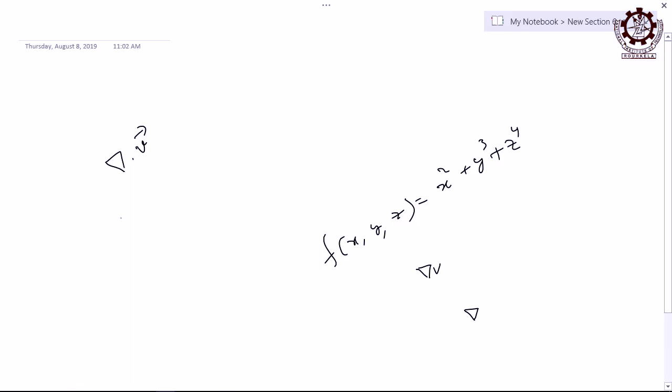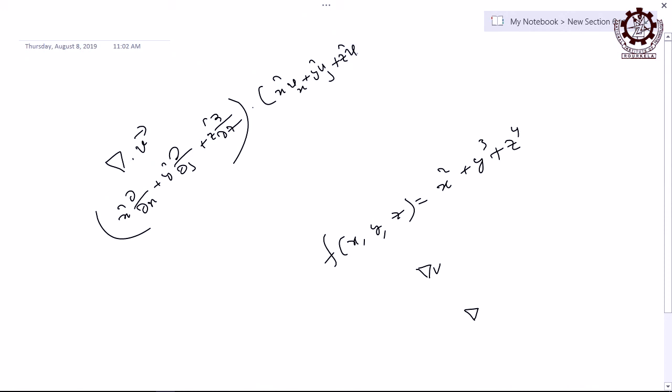Then what is the physical significance of divergence? Mathematically you understand, you can find the magnitude, but what does it tell physically? Mathematically it is x cap del by del x, y cap del by del y, z cap del by del z, dot x cap V x, y cap V y, z cap V z. Then find the product. Is it scalar or vector? Scalar, and that is called the divergence.